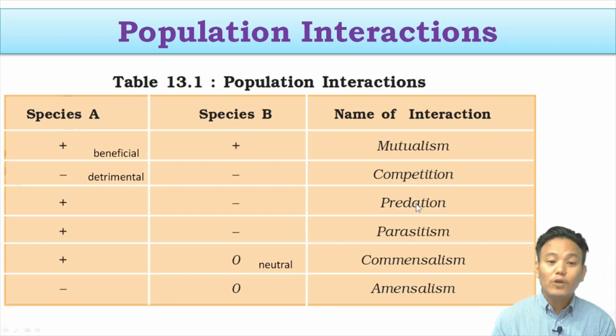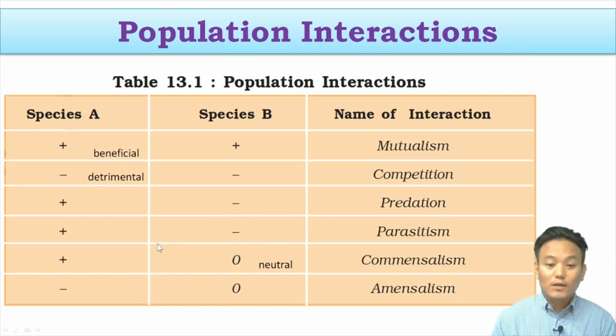And then we have got predation. In predation, one species is benefited, whereas another species gets a detrimental effect. So in predation, one organism feeds upon the other. The predator is written positive, and the prey is shown in negative over here. So we will discuss them later.